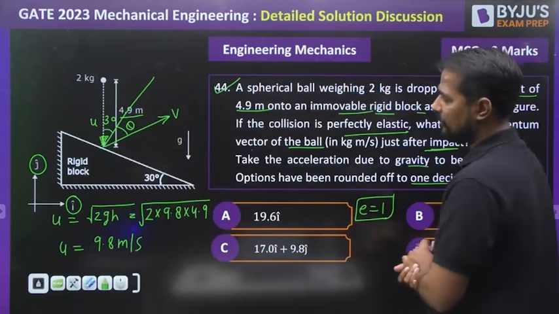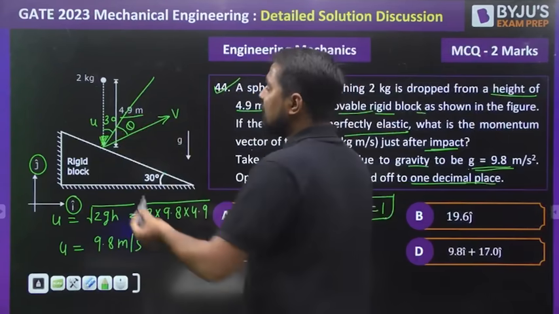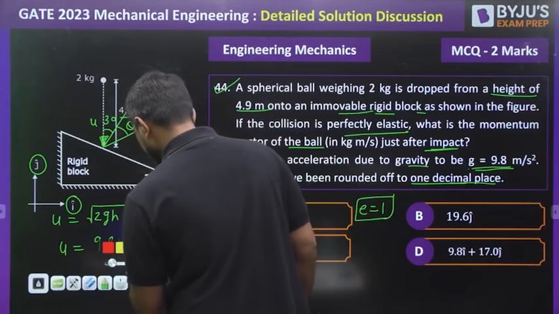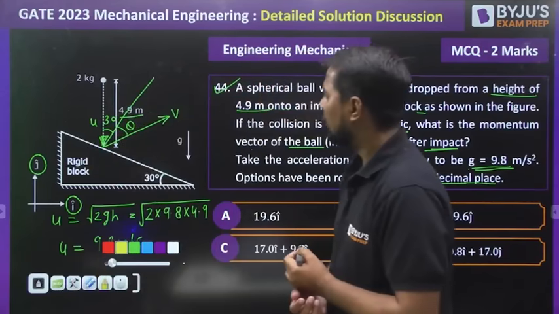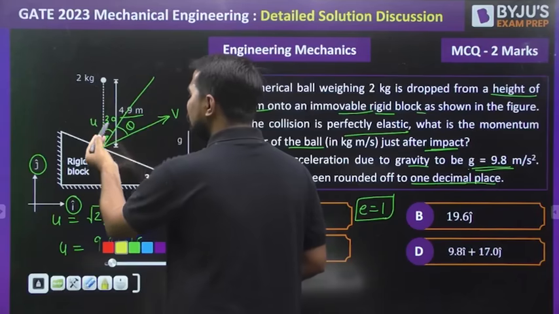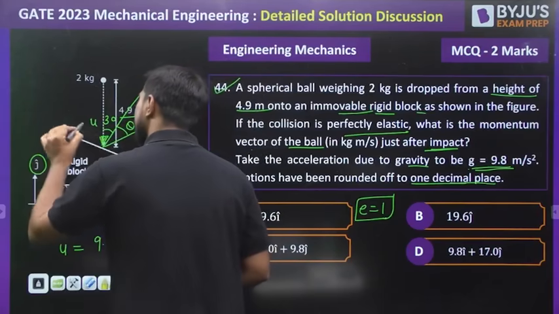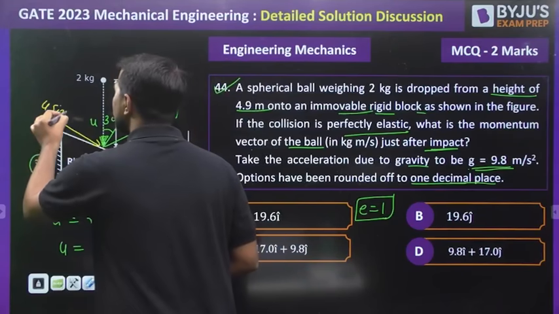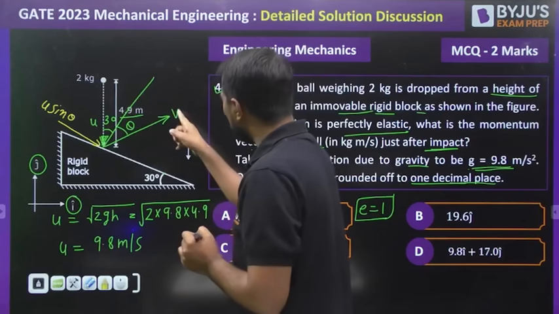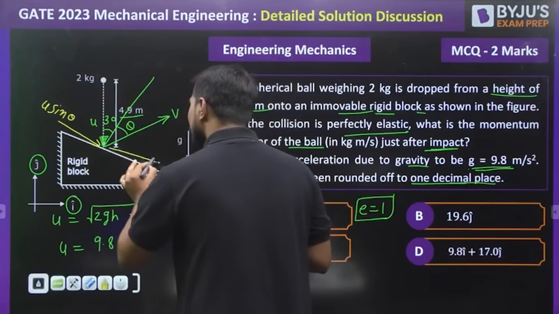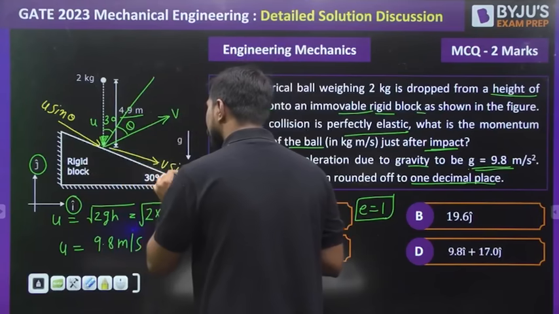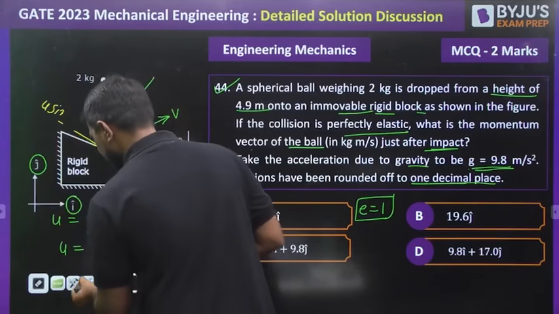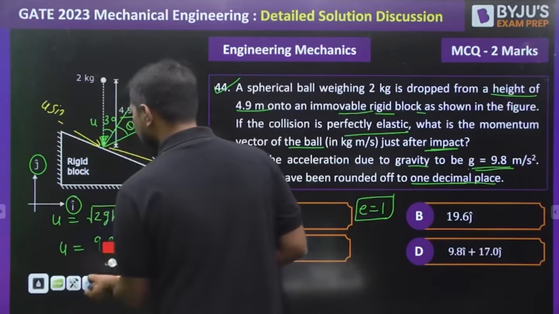This angle is theta. If I consider this important point, let me change the color so that it will be clear to you. If I take the components of these two, my dear, then the component of u in this direction, can I write it as u sine 30? Component of v in this direction is v sine theta.